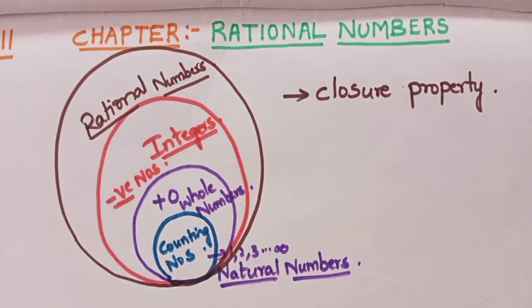In the same way, closure property for whole numbers means whenever you take two whole numbers and add them, or subtract them, or multiply them, or divide them, you will get a result which also belongs to the set of whole numbers. That is called closure property.